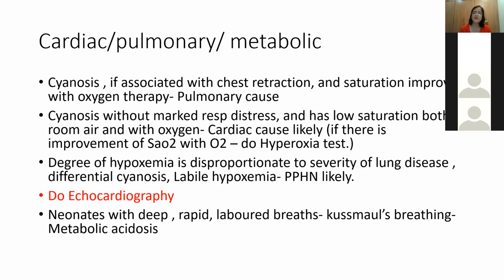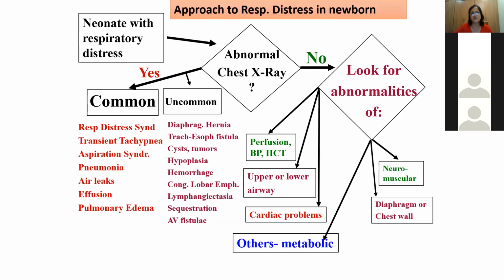Another important cause is metabolic. We often get patients with metabolic acidosis, things like inborn errors of metabolism. So in neonates with deep, rapid or labored breathing, what we call Kussmaul's breathing, think of metabolic acidosis. Once you have suspected something, order an X-ray. The main differential diagnosis comes out by looking at the X-ray. If we have an abnormal chest X-ray, then we have to think of other causes.